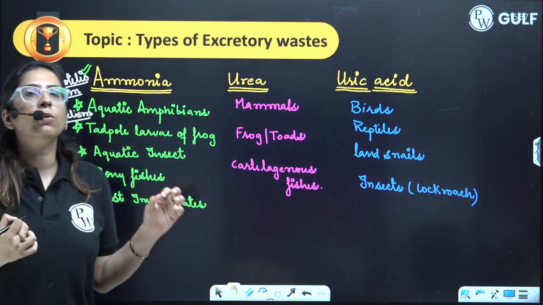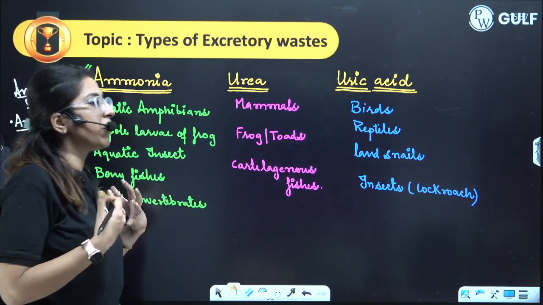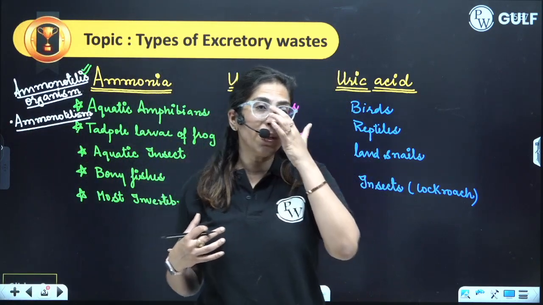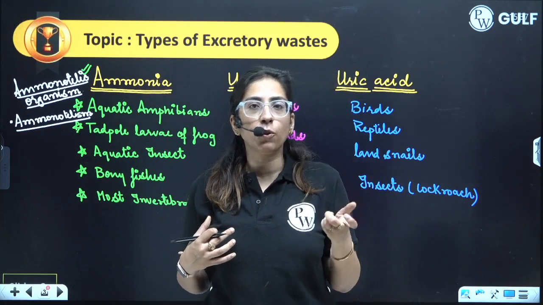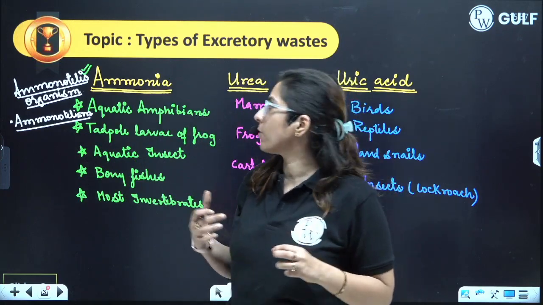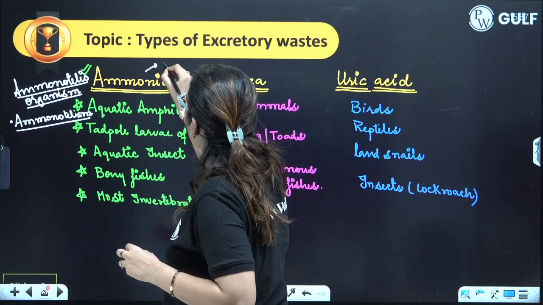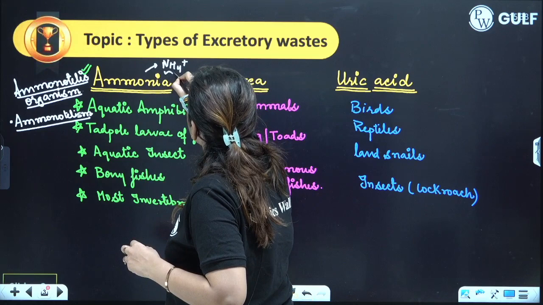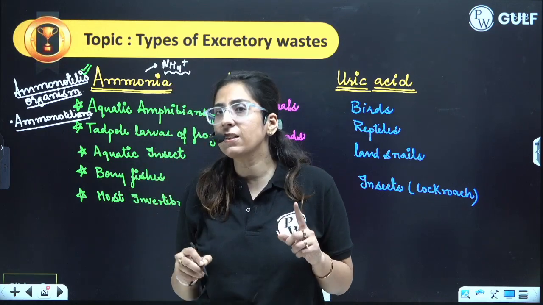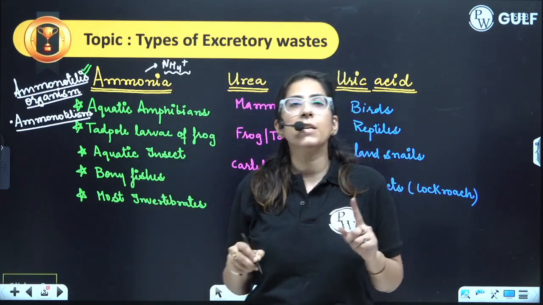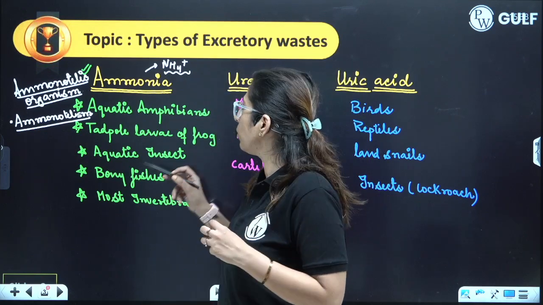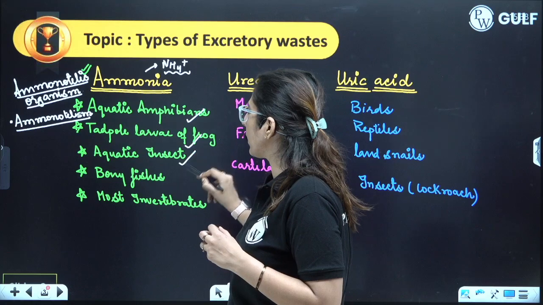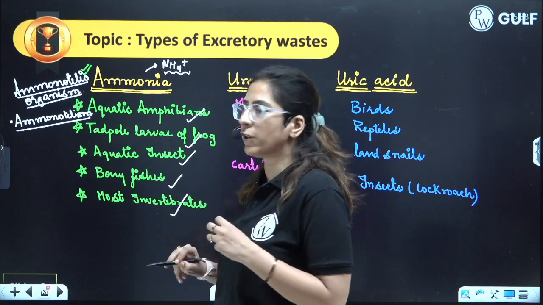Now, ammonia is an excretory waste produced in our body because of amino acids, because of the removal of the amine group, that is NH4 positive. So this is eliminated from the body as NH4 positive. For the elimination of NH4 positive, kidneys are not responsible. Their major excretion occurs through the gills. They are found in aquatic amphibians, tadpole of the frog, aquatic insects, bony fishes and mostly invertebrates.